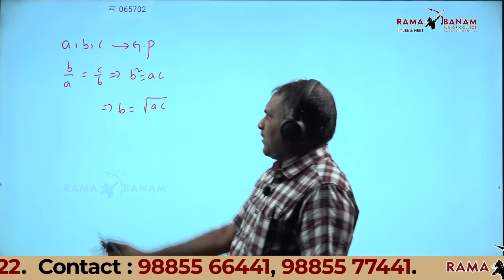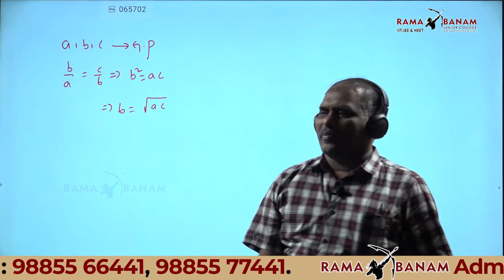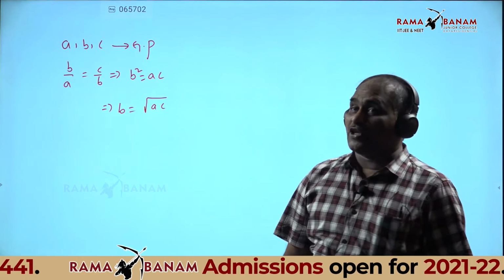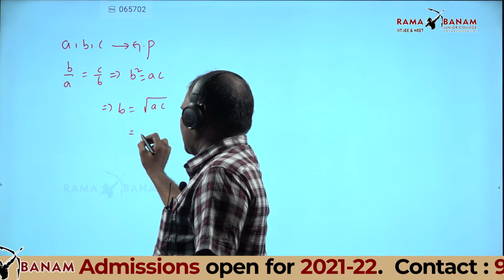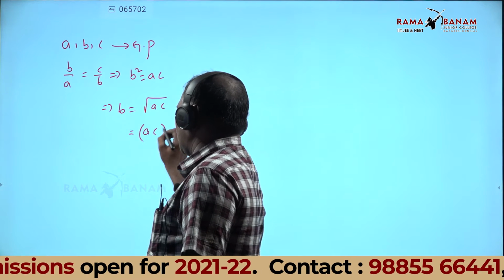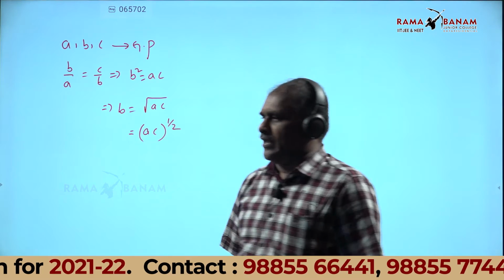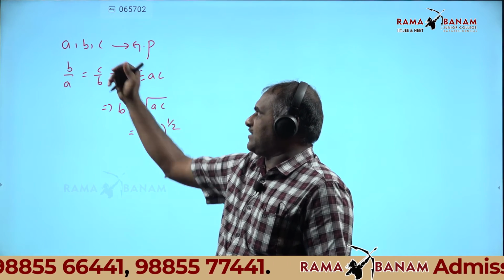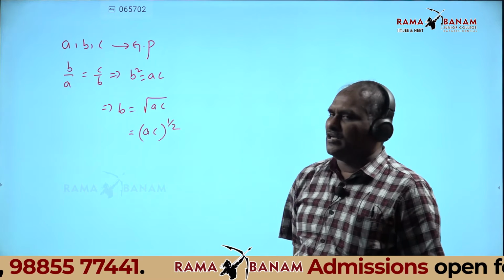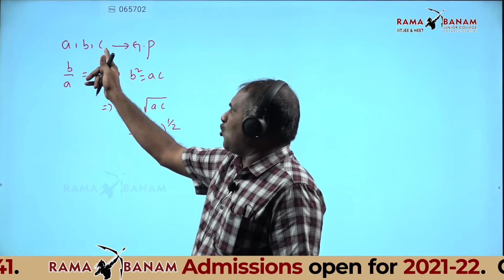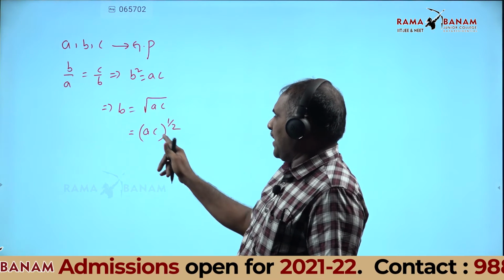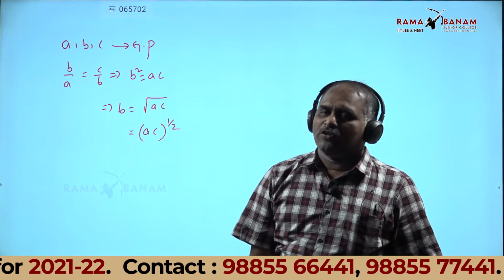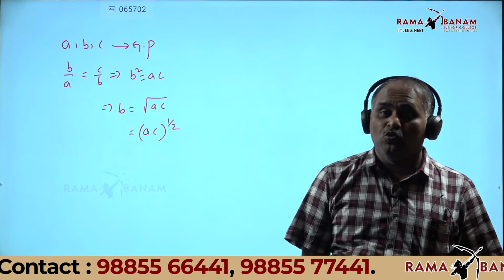Same like this, if A, B, C are in geometric progression, B is equal to root AC, also written as AC power 1 by 2. Listen. One number is inserted between A and C. What is that value called? The product of both, whole power 1 by the number of terms. A and C are 2 terms, so that is AC power 1 by 2.